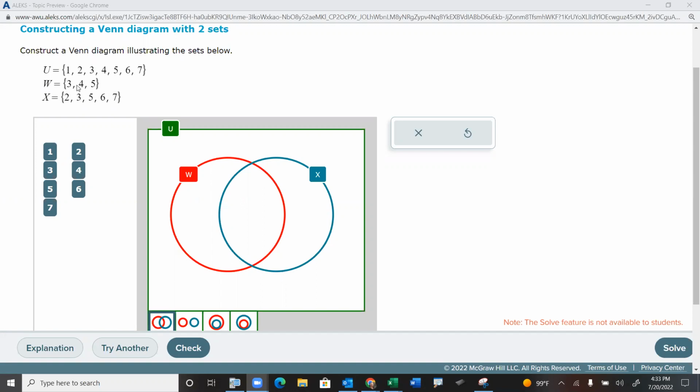Well, 1 is not in W and it's not in X. So 1 is going to go on the outside of the two circles. 2 is in X, but it's not in W. So here's X, not W. Here's X and W. So we'll go there. 3, that's in W. It's also in X, so it's in both. 4 is in W only. So over here, not there.